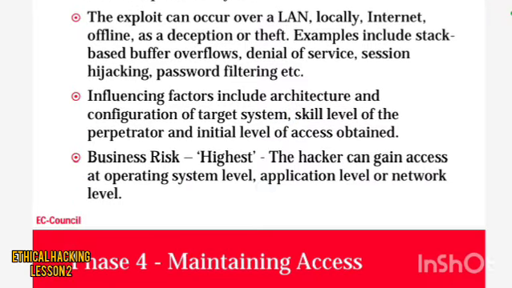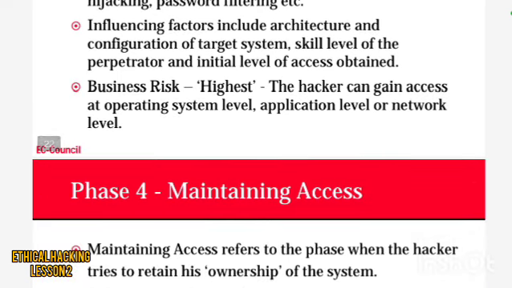Influencing factors include the architecture and configuration of the target, the skill level of the perpetrator, and the initial level of access that can be obtained. Here the configuration of the target is important. Next, business risk is highest. A hacker can gain access at the operating system level, application level, or network level. A hacker can gain access at these three levels.